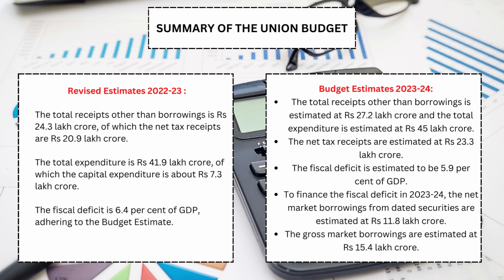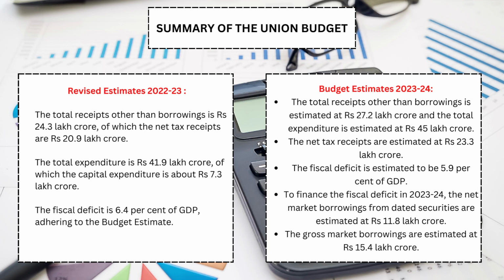Revised estimates 2022 to 2023. The total receipts other than borrowings is 24.3 lakh crore rupees, of which the net tax receipts are 20.9 lakh crore rupees. The total expenditure is 41.9 lakh crore rupees, of which the capital expenditure is about 7.3 lakh crore rupees. The fiscal deficit is 6.4% of GDP, adhering to the budget estimate.